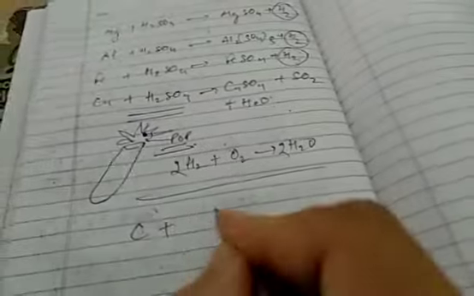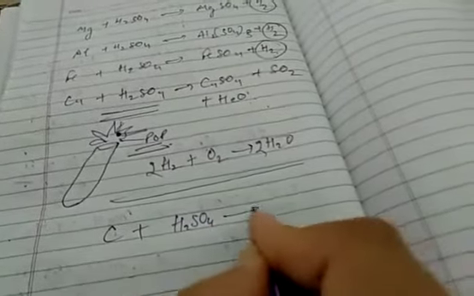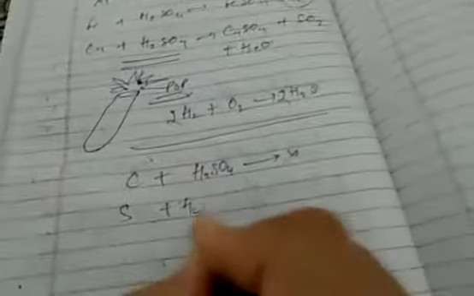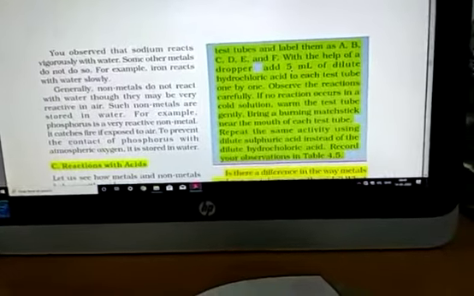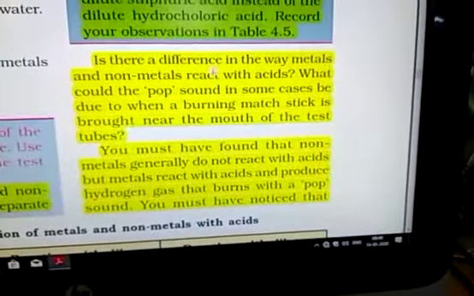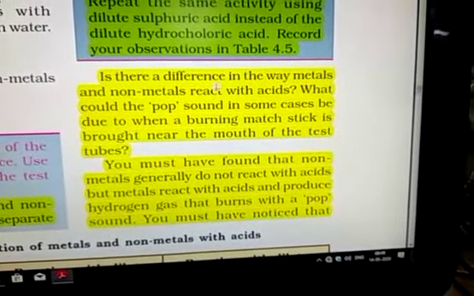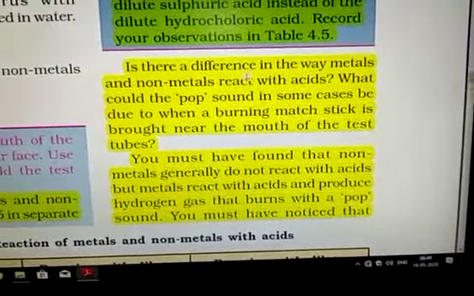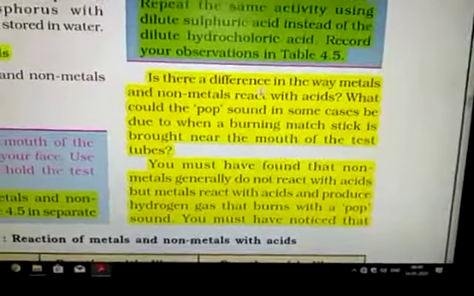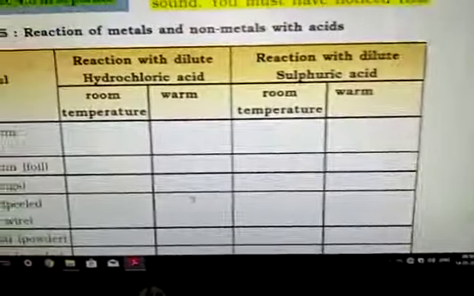Now, carbon, charcoal, sulfuric acid, no reaction. Sulfur plus sulfuric acid, again no reaction. That means non-metals do not react with the acids. Is it clear? So in this way we conclude metals react with acid and form hydrogen gas. And how can we identify the hydrogen gas? Hydrogen gas is colorless, odorless gas, and burns with pop sound. Is it clear? And non-metals do not react with acids, either HCl or H2SO4.